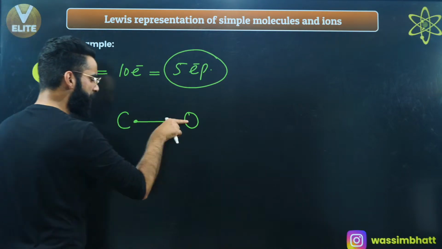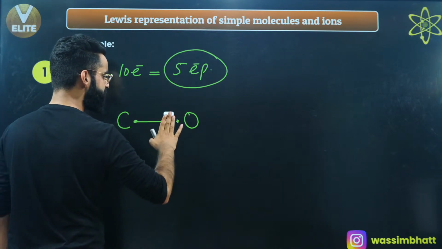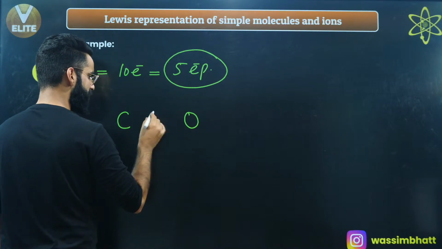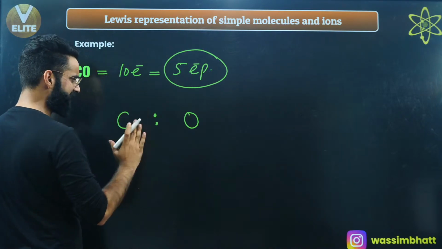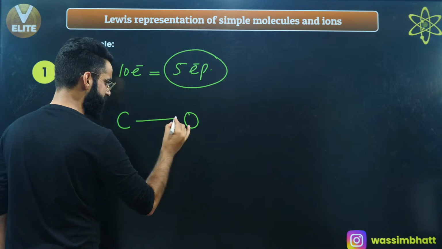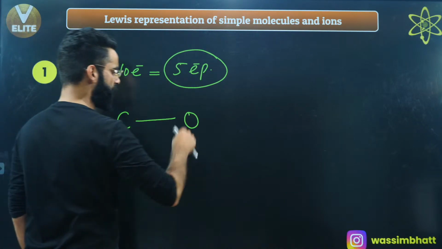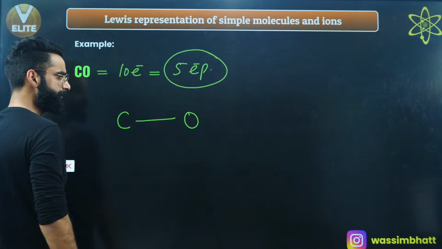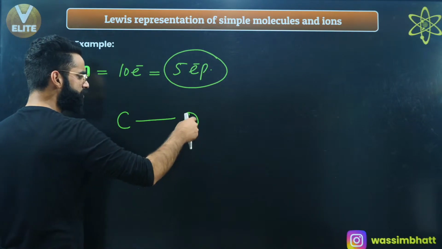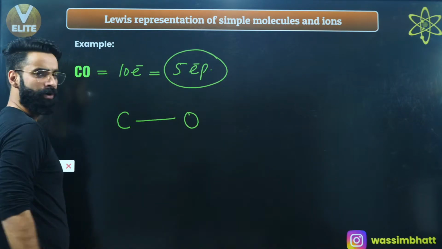After drawing this bond, after using 1 electron pair, which is going to be over here, you are going to represent it either like this or like this, right? You have used 1 electron pair. Now there are 4 left. How am I going to arrange them? Now which one is more electronegative among the two? Oxygen is more electronegative among the two, right? So let's try to complete the octet of this more electronegative element.